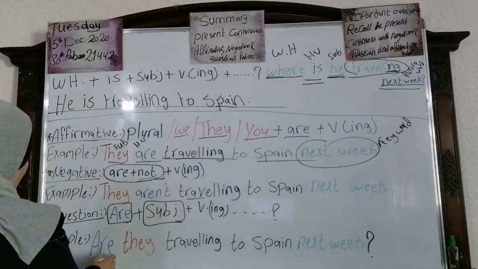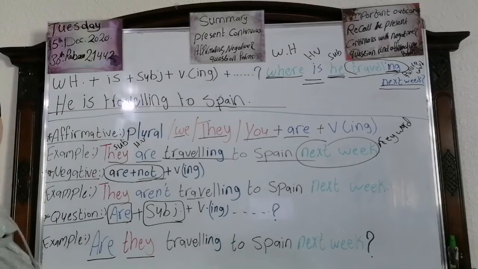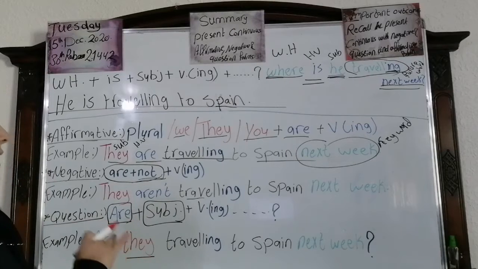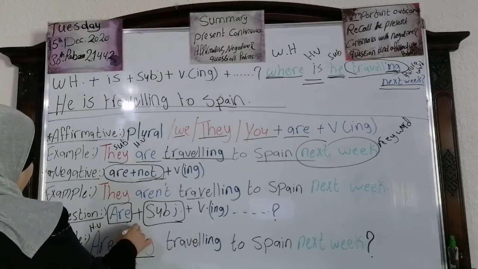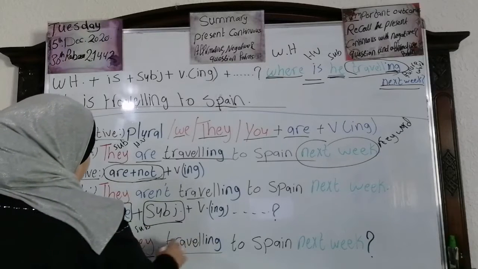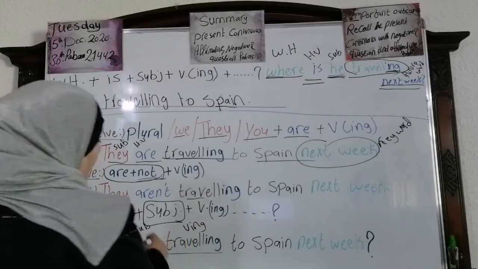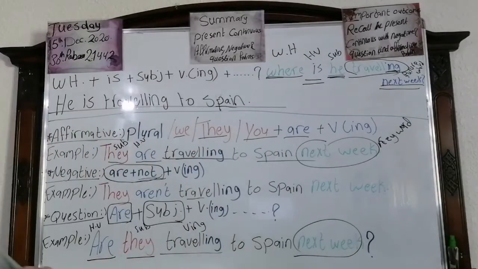Look at this one. Are they traveling to Spain next week? Again, are they traveling to Spain next week? This is the helping verb are, they the subject, traveling verb with ing, to Spain next week, and the question mark. Deal?